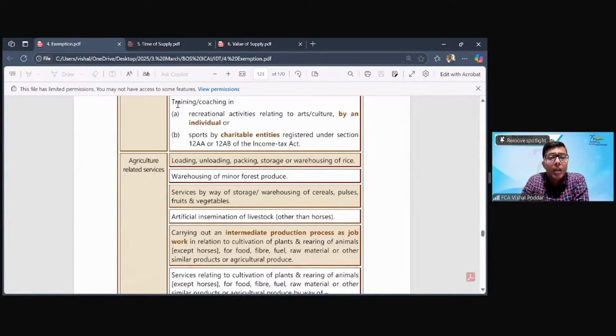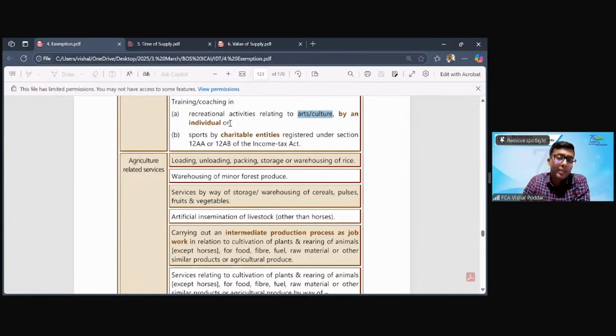Next, training or coaching provided by, here first case is an individual, in second case again the same condition, charitable activities entities. Now what is the training or coaching dealing with? It deals with recreational activities. So it is not coaching classes, it is not any type of academics, it is recreational. So it may be dance form, it may be music, any of these recreational, and the condition is it should be relating to art and culture. That is why I said dance, music. So you have these Kathak classes, you have the tabla classes.